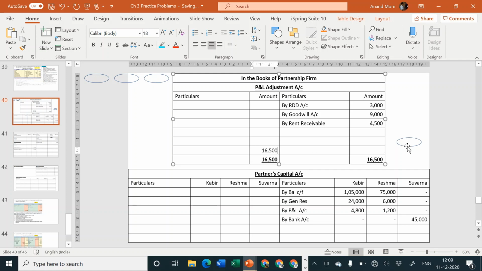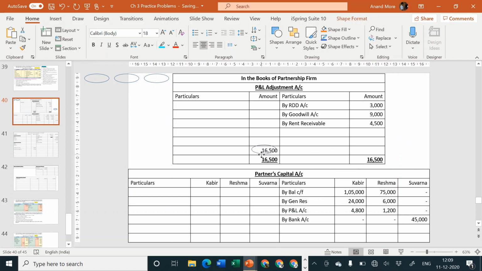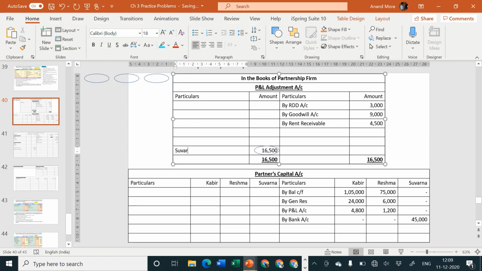There seems to be a profit because there is no item on debit side. All items are on credit side only. And then there is Suvarna. Not Suvarna, sorry. Suvarna is a new partner. She cannot get any share in revaluation profit. So there is Reshma and there is Kabir. Revaluation profit is always to be transferred, or loss always to be transferred to only old partners capital account.